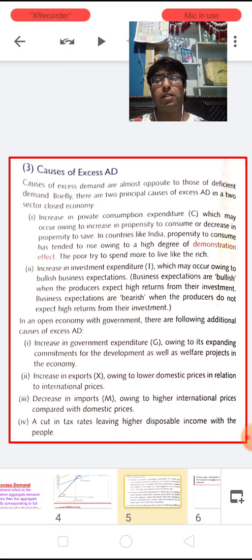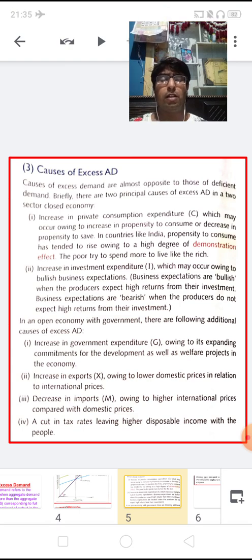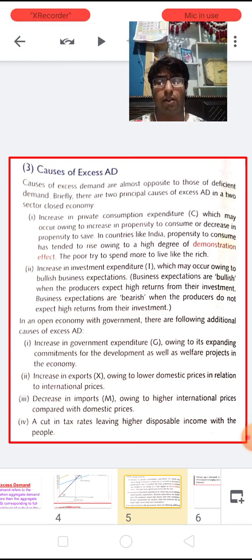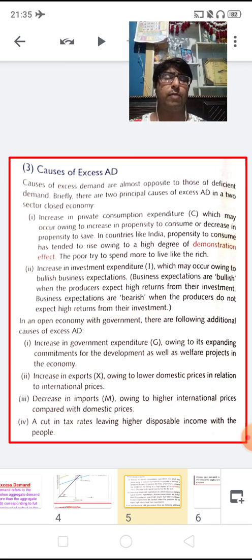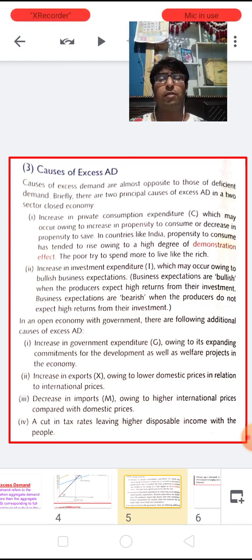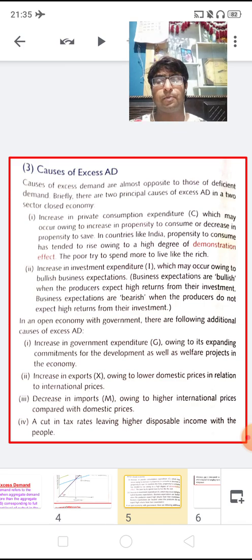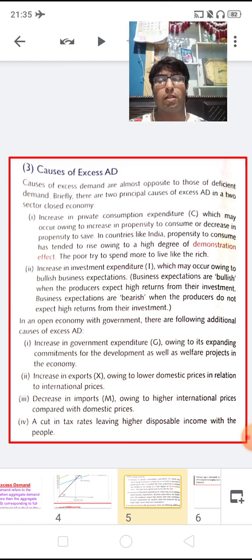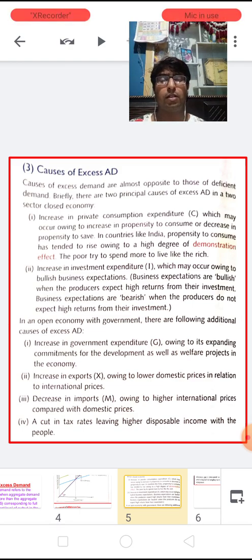The second is if there is an increase in investment expenditure. If the business expectations are bullish, or the business is trying to earn more profits, then it definitely makes an investment, and just because of making an investment there is an excess demand, which again causes excess demand. So an increase in investment expenditure may occur owing to bullish business expectations, where the producers expect high returns from the investment.